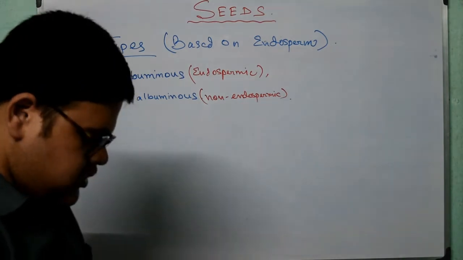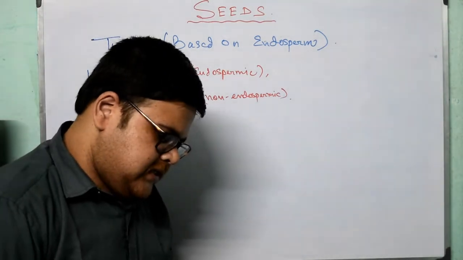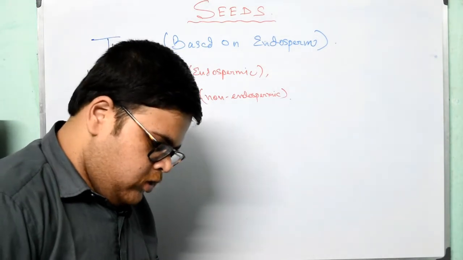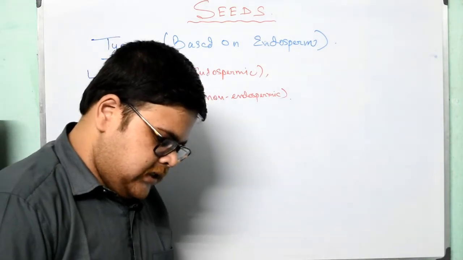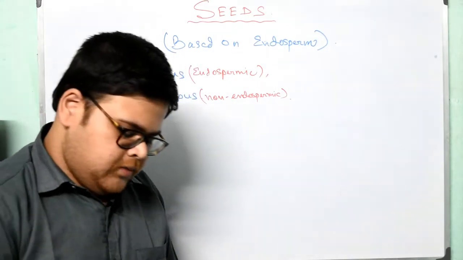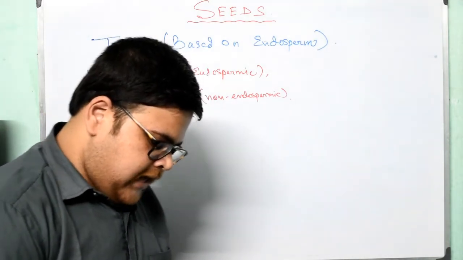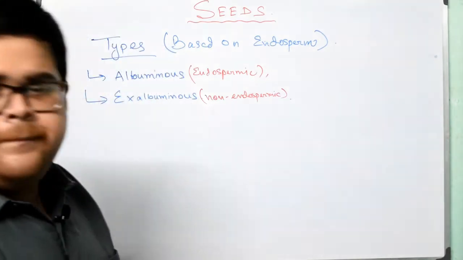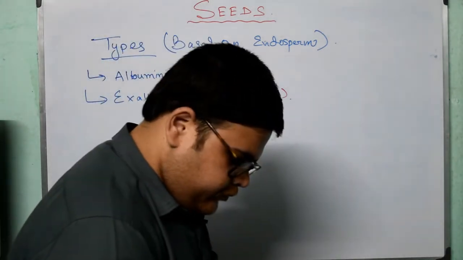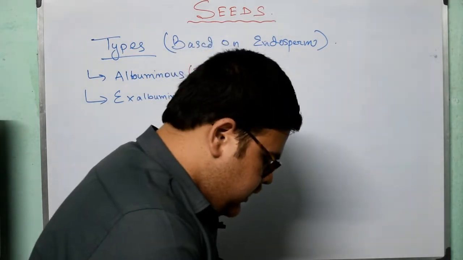So what is exalbuminous? In such seeds, the cotyledons store food and become thick and fleshy. Monocot exalbuminous seeds, examples are orchids, and the others are given in the book. You can look from that. And what are dicot exalbuminous seeds? They are gram, pea, mango, etc. So I hope this is clear up till now.